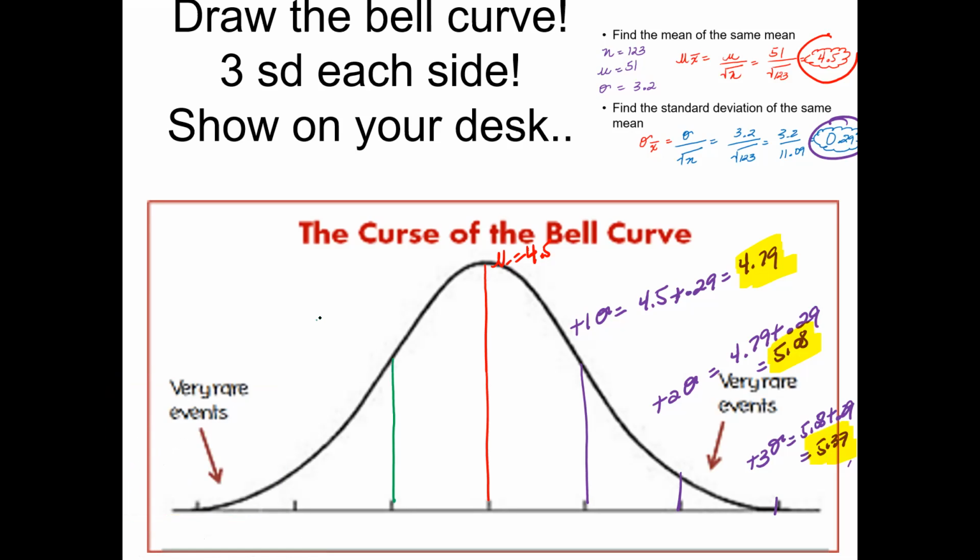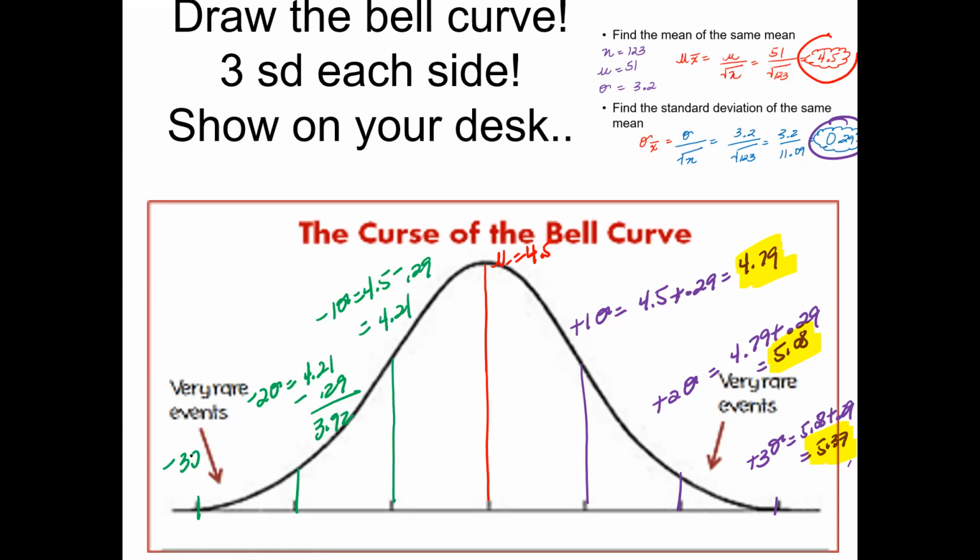So at -1 standard deviation, it is going to be the mean, which is 4.5, minus 0.29. And that's going to give you 4.21. Do the same thing at -2 standard deviations, which is going to be 4.21 minus the standard deviation of 0.29, and that's going to give you 3.92.